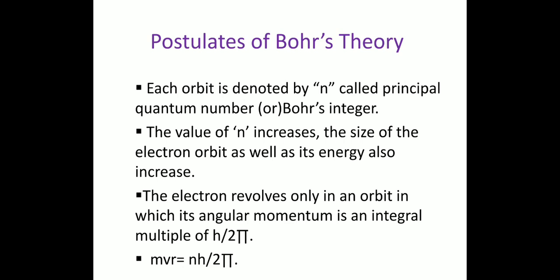As the value of n increases, the size of the electron orbit as well as its energy also increases.